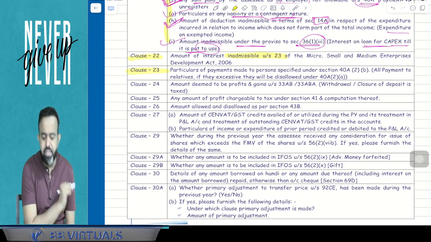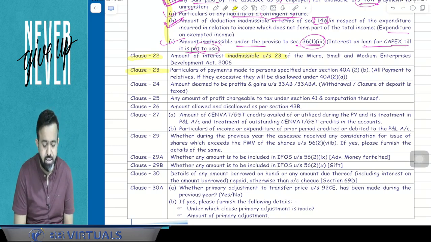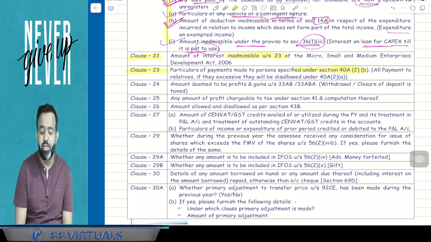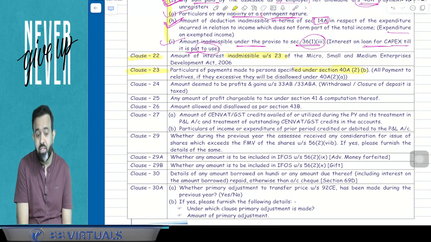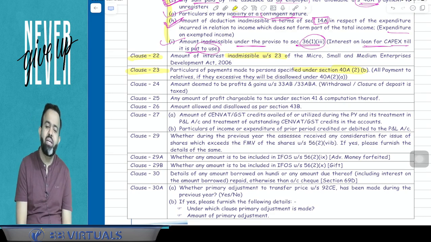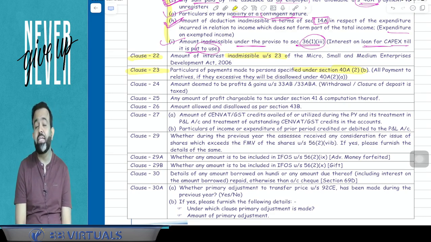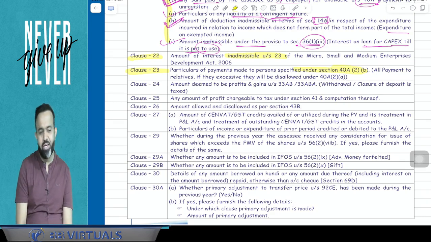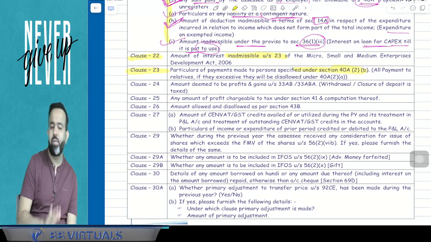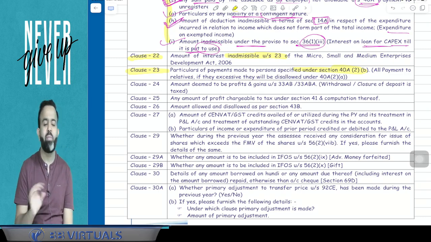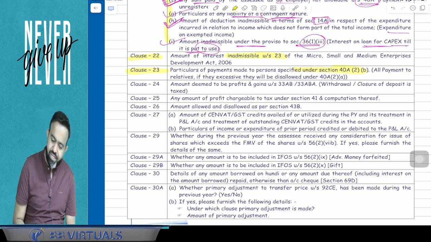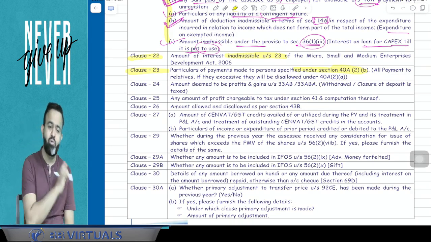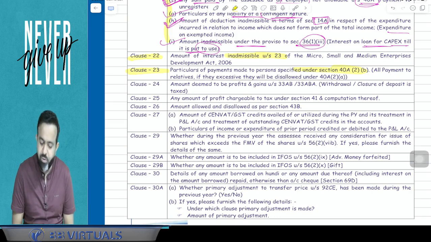Now clause number 23. Basically clause number 23 says particulars of payment made to persons specified under section 40A(2)(b), that is, you know, your relatives. If any payment is made to your relative, then guys, you know that reasonable payment is allowed and unreasonable or excessive payment is going to be disallowed. So if there is an unreasonable payment, they have to report it here in clause number 23.